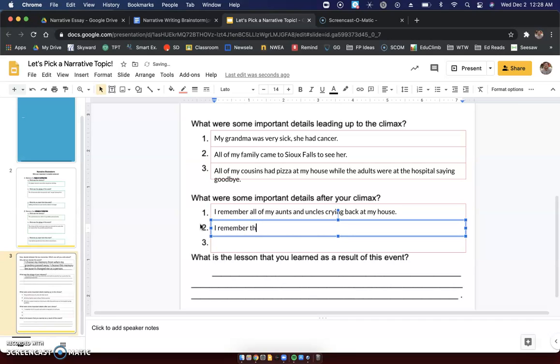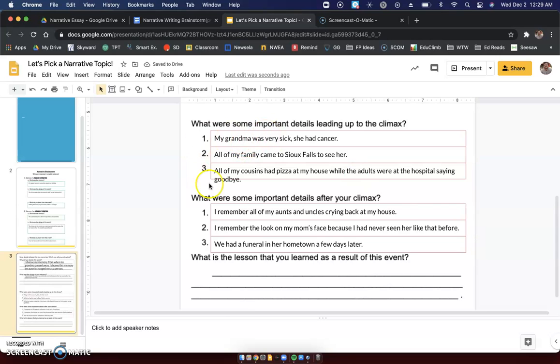I remember the look on my mom's face, because I had never seen her like that before. We had a funeral in her hometown a few days later. So here are three important things that happened before the climax, and three things that happened after the climax that are very important.